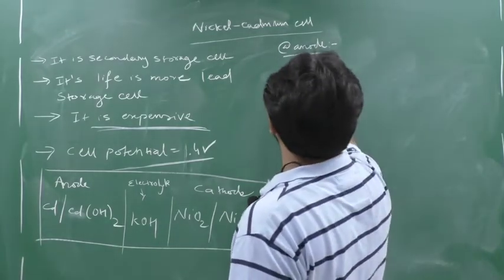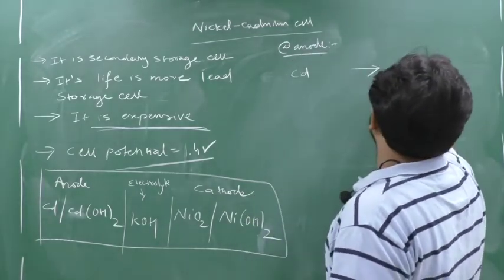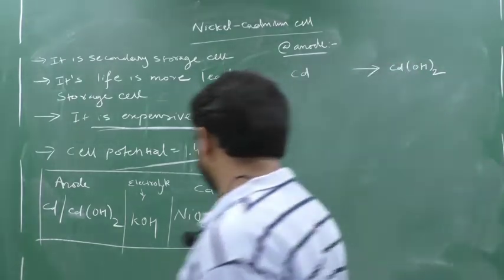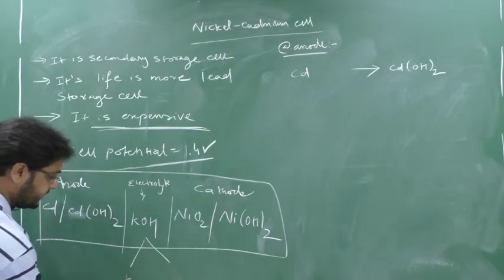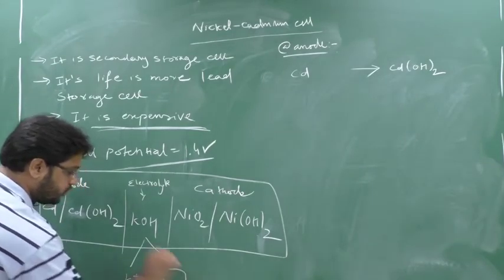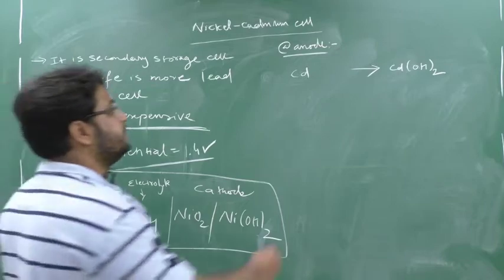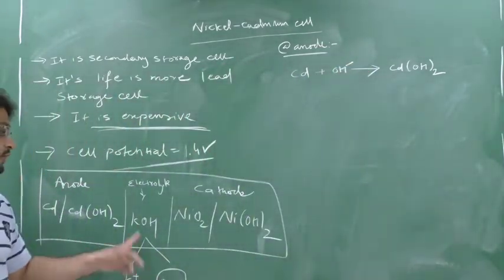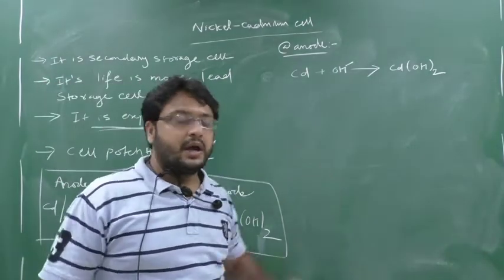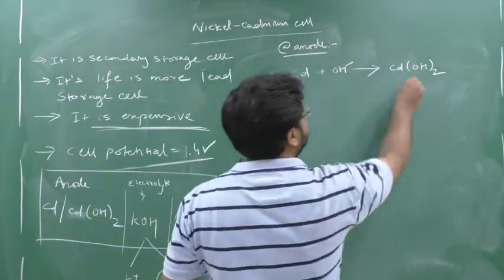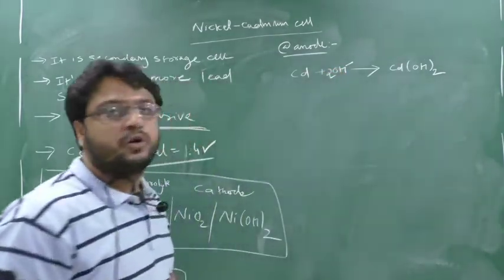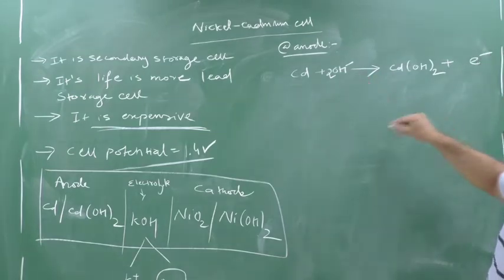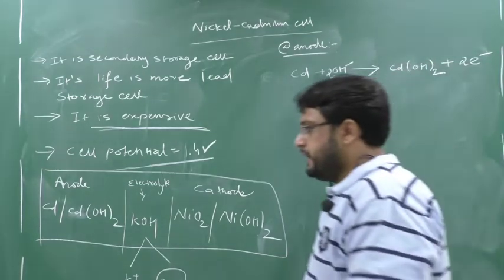At the anode, what happens? This cadmium is converting into cadmium hydroxide, Cd(OH)2. Who will be helping? Simple logic: here KOH will get split into K plus and OH minus. This OH minus will help the cadmium to form cadmium hydroxide. So cadmium will react with OH minus of KOH and forms cadmium hydroxide. Now how many hydroxide are here? 2. So I will get 2 here. Now at the anode, there is loss of electrons. So how many OH minus do I have? 2. So 2 electrons. So this is nothing but the complete anodic reaction.